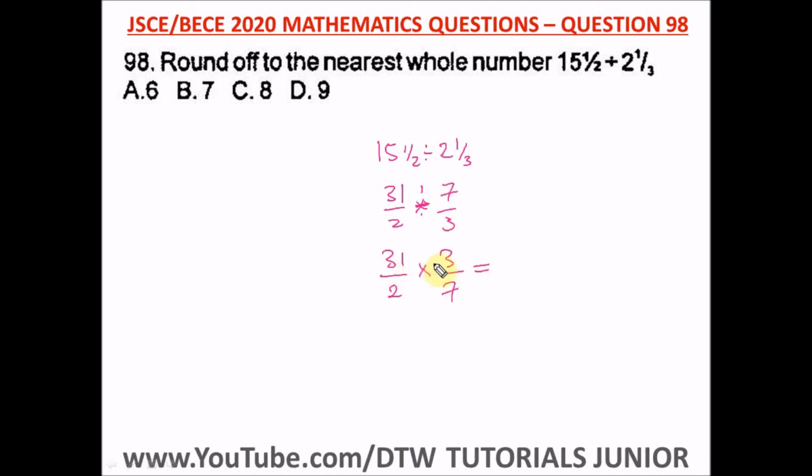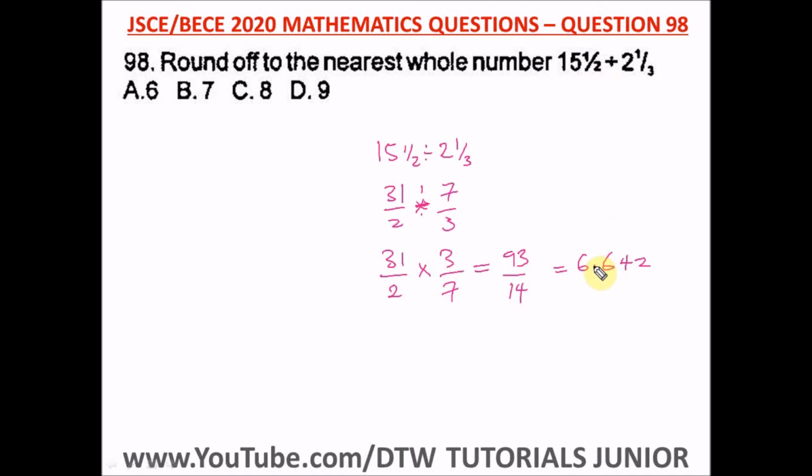So we have 31 times 3, that will give us 93. Then 2 times 7, what would that give us? That would give us 14. Okay, and 93 divided by 14, we're going to have 6.642. Okay, and it says round off to the nearest whole number.